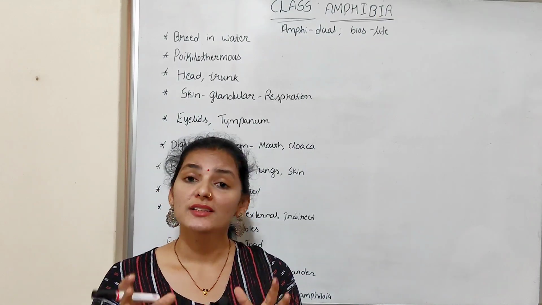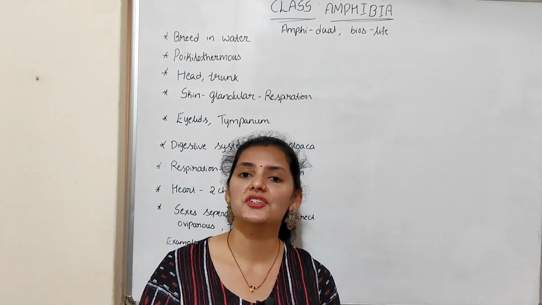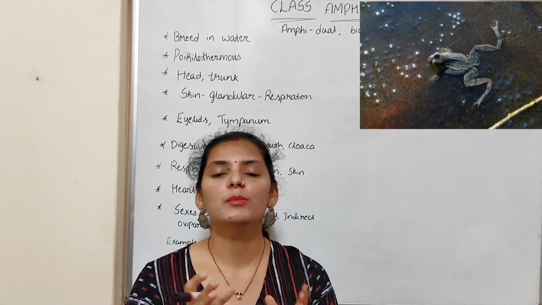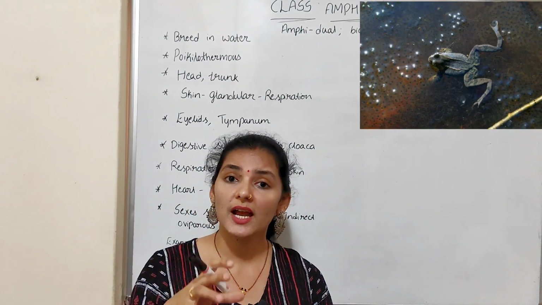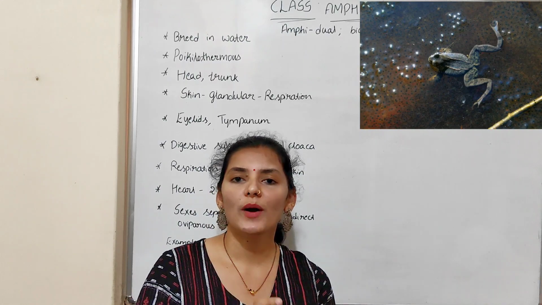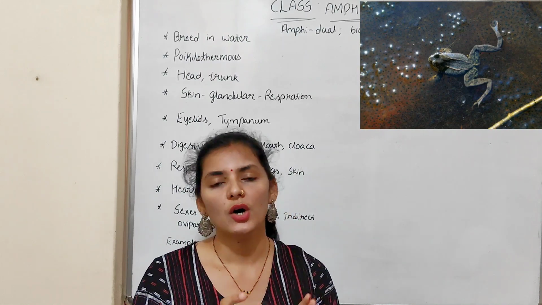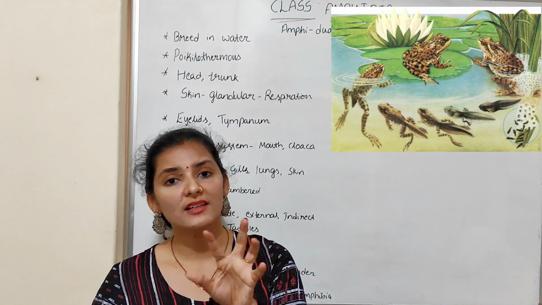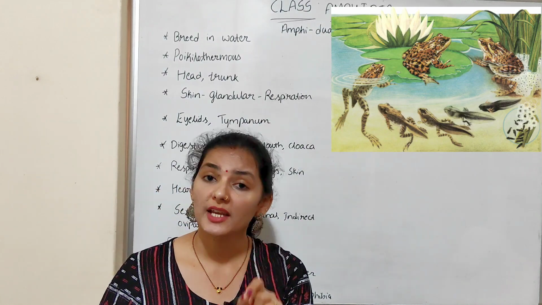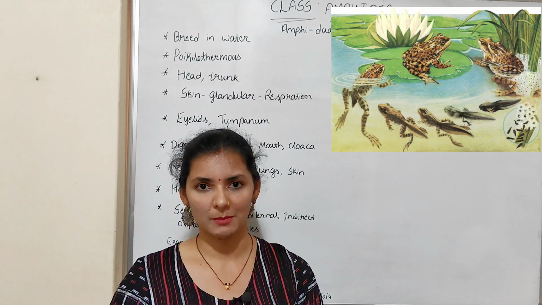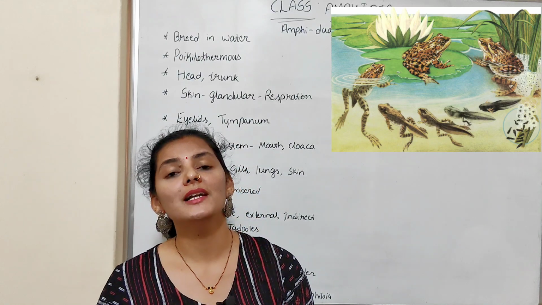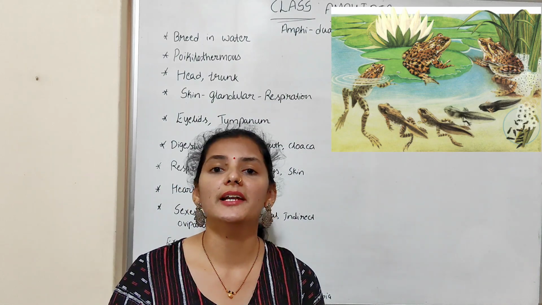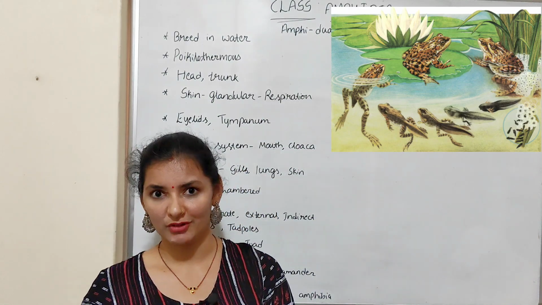medium. Anyhow, these organisms cannot live in the terrestrial medium throughout their life because they require water for breeding purposes, or these organisms will breed in the aquatic medium, in the water or in a damp environment. That's why these organisms always live near a water body. So they require water for breeding purposes, which means they are not completely adapted for a terrestrial mode of life, or they are incompletely adapted to live in the terrestrial environment.